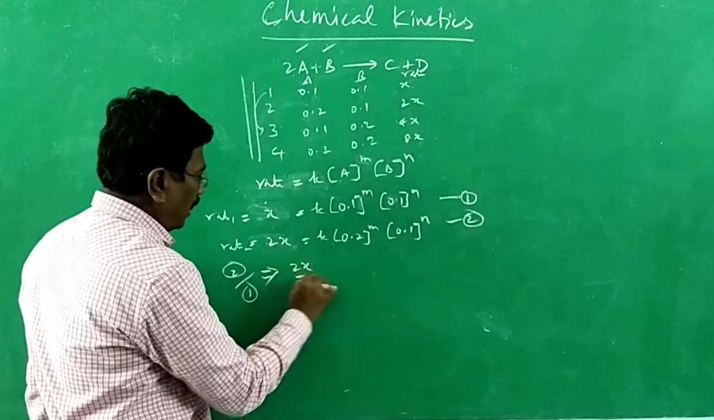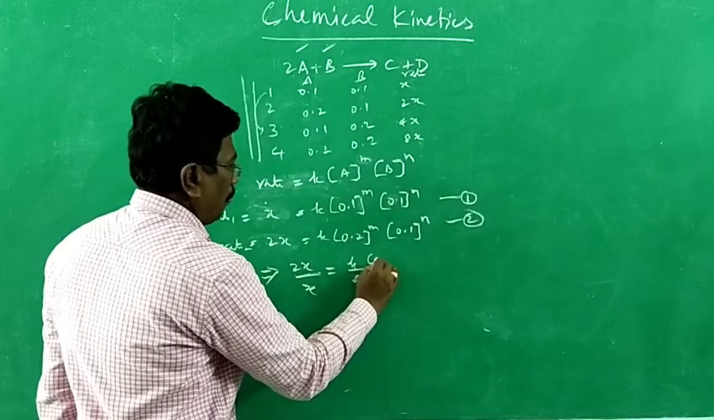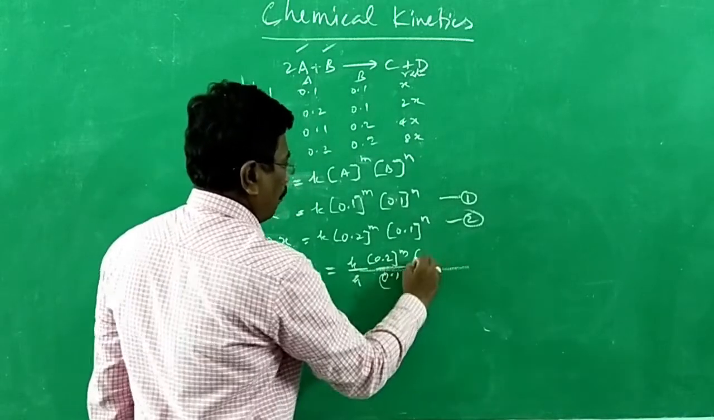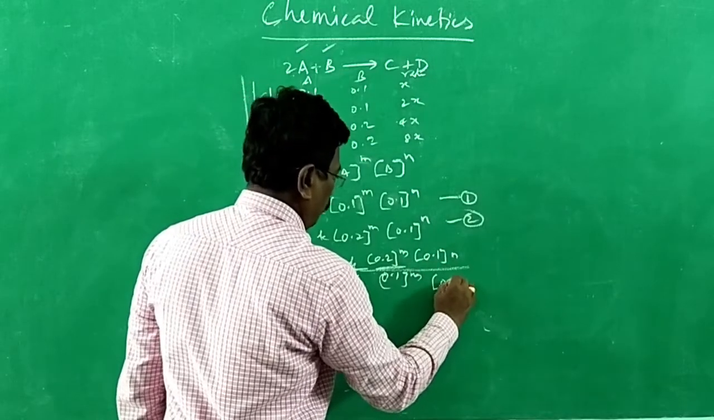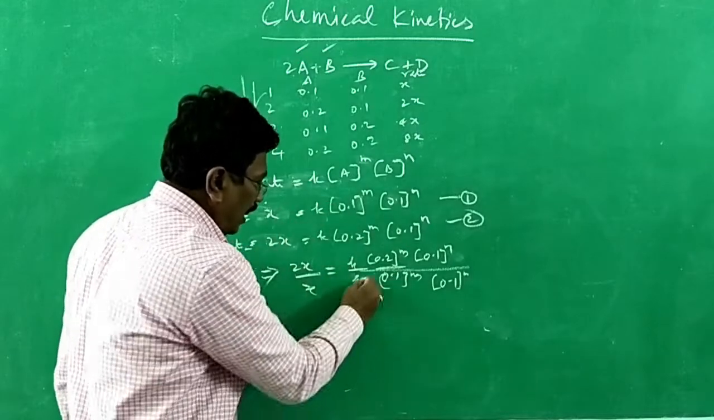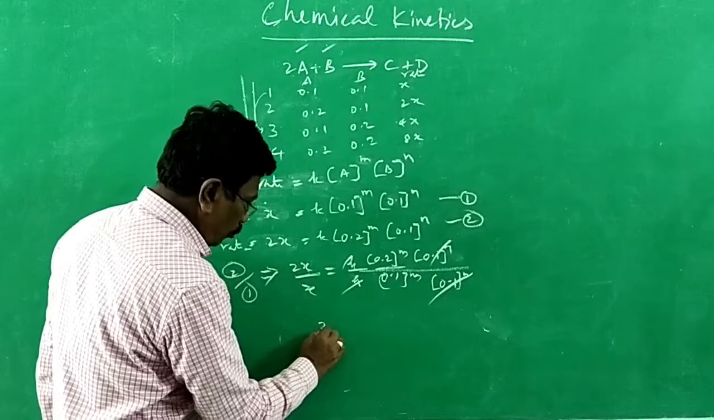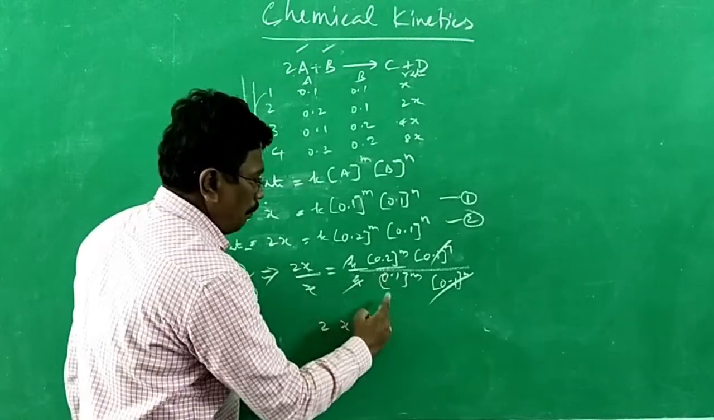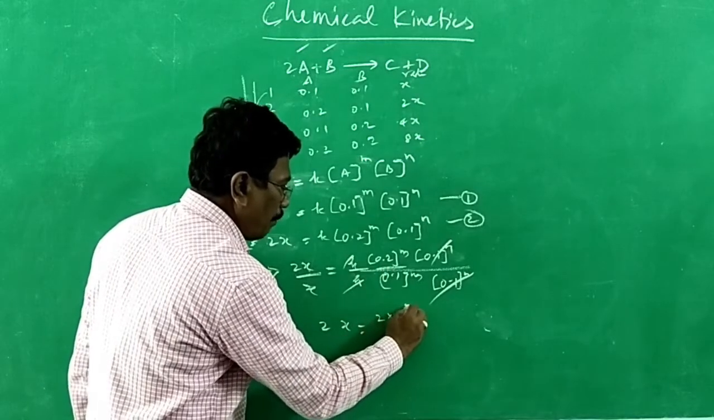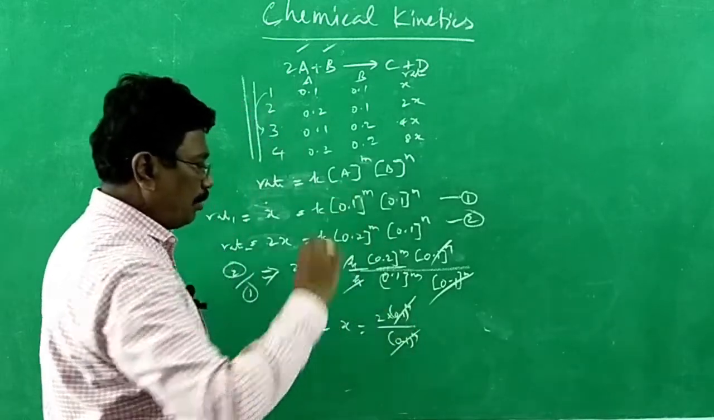If I divide 2x by x, 2 by 1, therefore 2x by x is equal to K by K, 0.2 to the power m divided by 0.1 to the power m, 0.1 to the power n divided by 0.1 to the power n. Am I correct? These in the numerator, these in the denominator. Now K and K get cancelled. 0.1 to the power n, 0.1 to the power n can get cancelled.